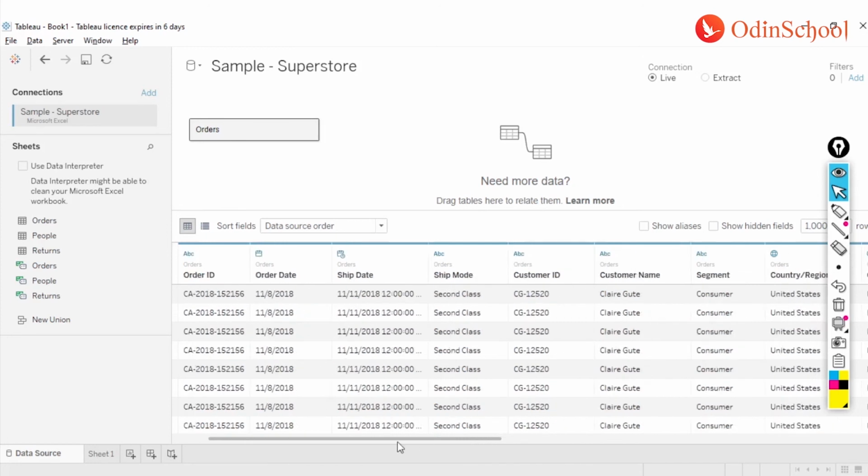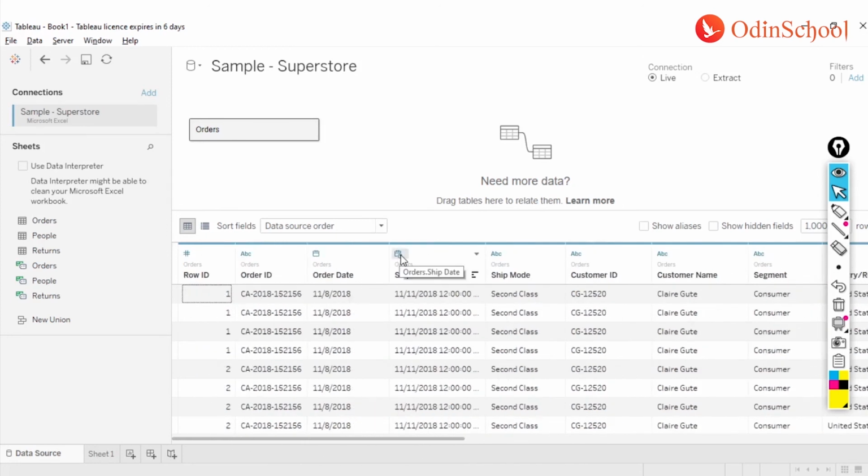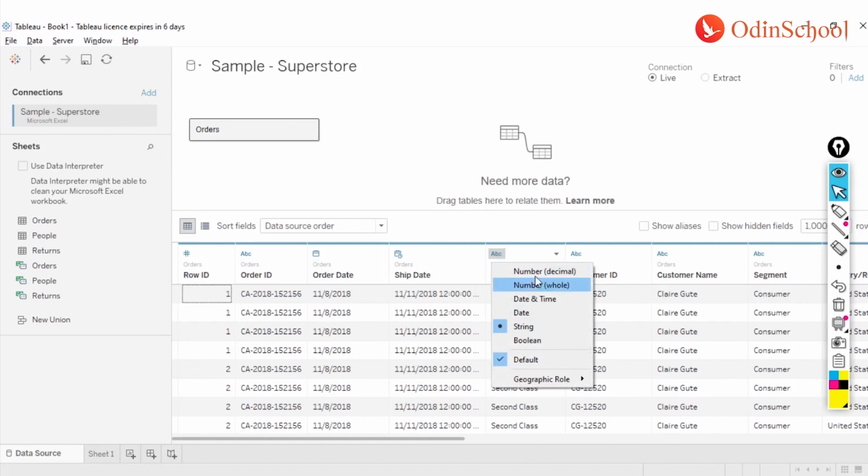Right. And this is the way I showed you, right? Over here you can change the data type. So let's say at any point of time your numbers may have come in a textual format. That's a very common problem. Or maybe your date has come in the form of a string or a number. In those cases we can just click on this data type, and we can change it to the required data type. Let's say I have a data type which is date. Instead of ABC, I need it in a numerical format. I can just click on this number whole and my numbers will be given over there.